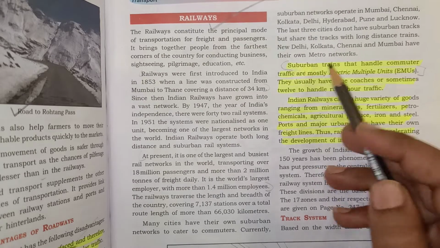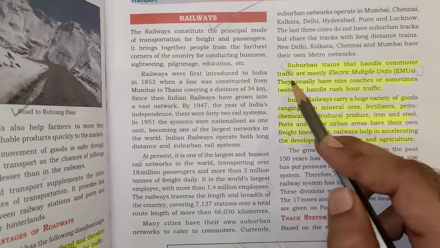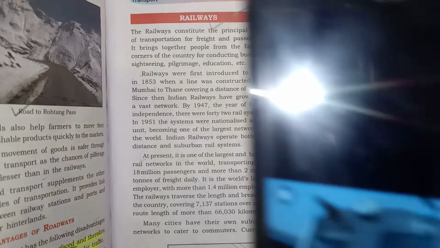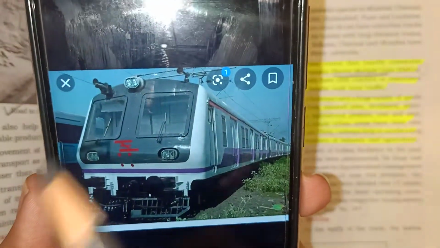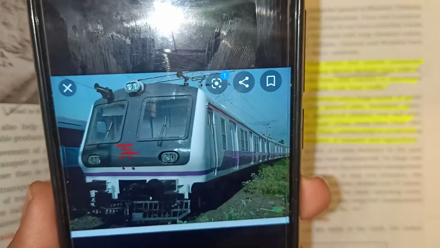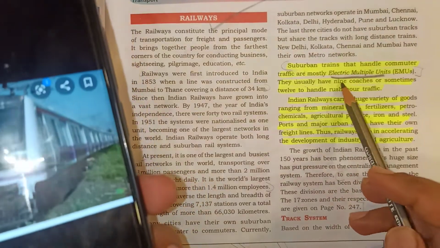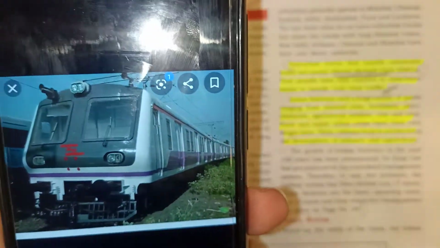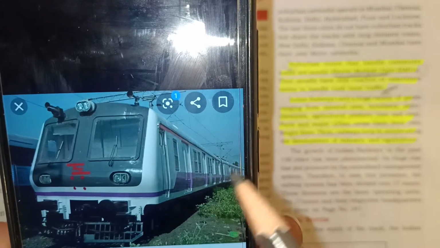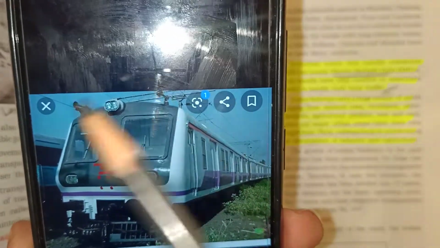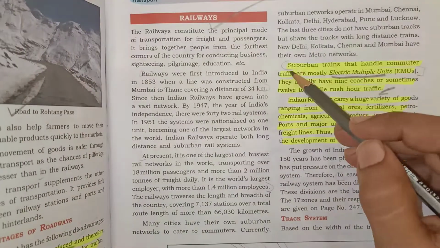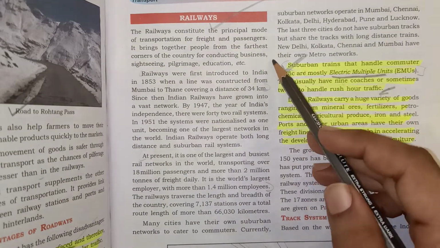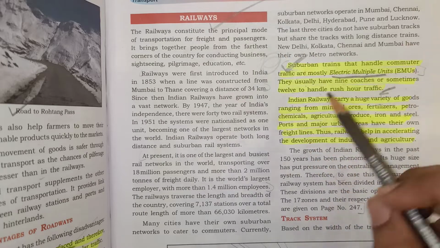The suburban trains that handle the commuter traffic are almost all electric multiple units. What are electric multiple units? The basic local trains are known as EMUs, the electric multiple units. They usually have 9 coaches, or sometimes 12, to handle the rush hour traffic. As you all know, the local trains of Mumbai are basically 9 to 12 coaches, and hence they are also known as EMUs. They are the suburban trains, which connect only places within a city.